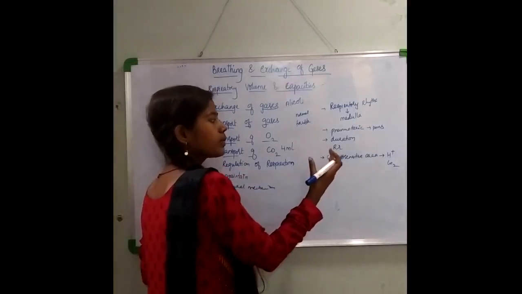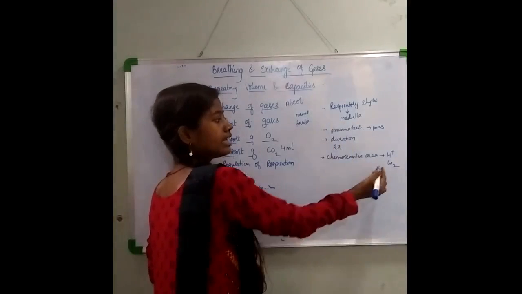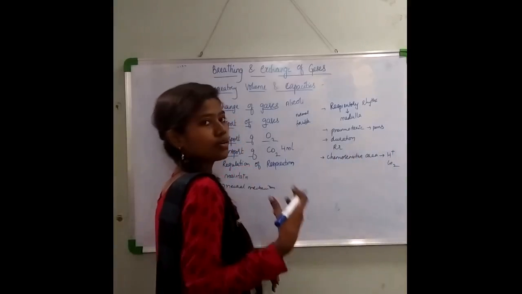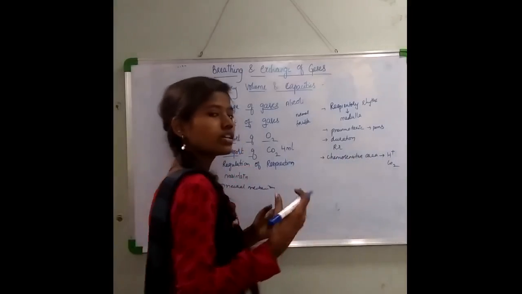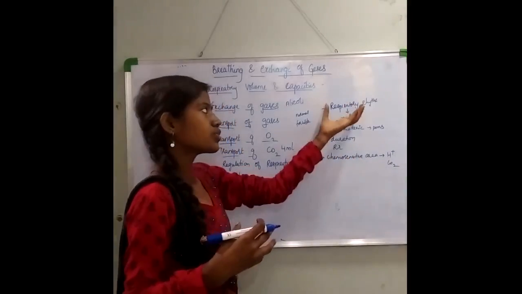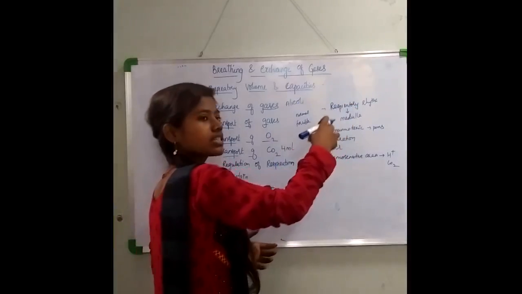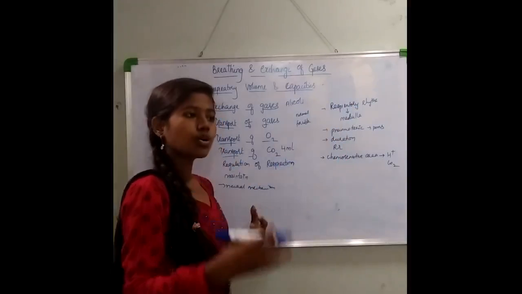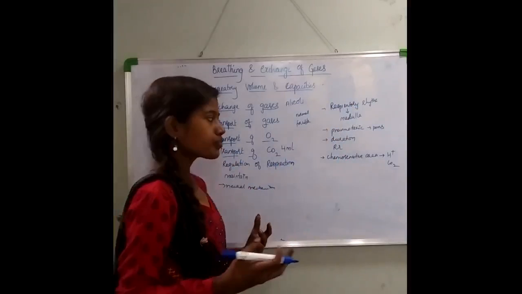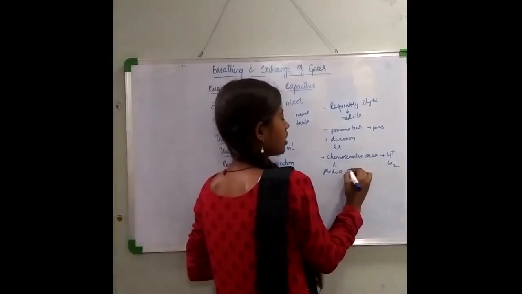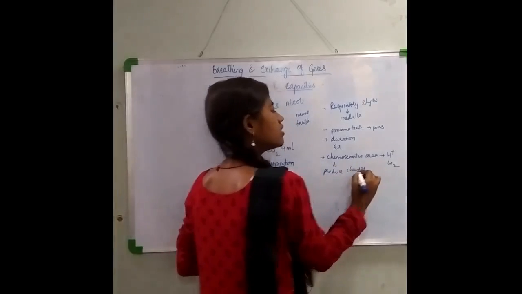So whenever there is an increase of hydrogen ions and carbon dioxide in your blood, it will send signals to the respiratory rhythm center, and that center will show the remedial actions.